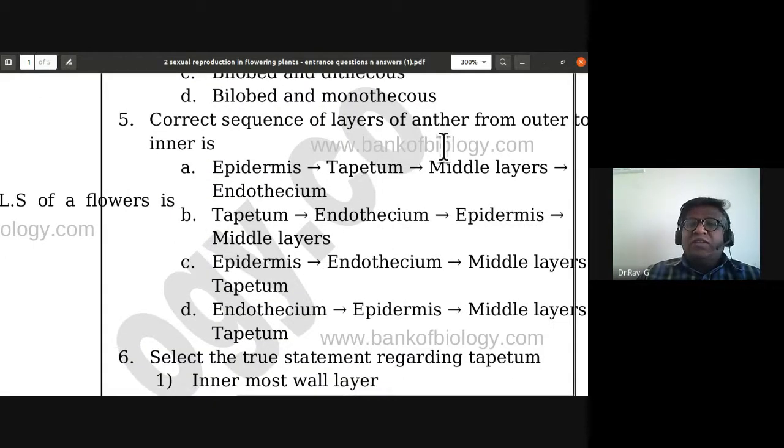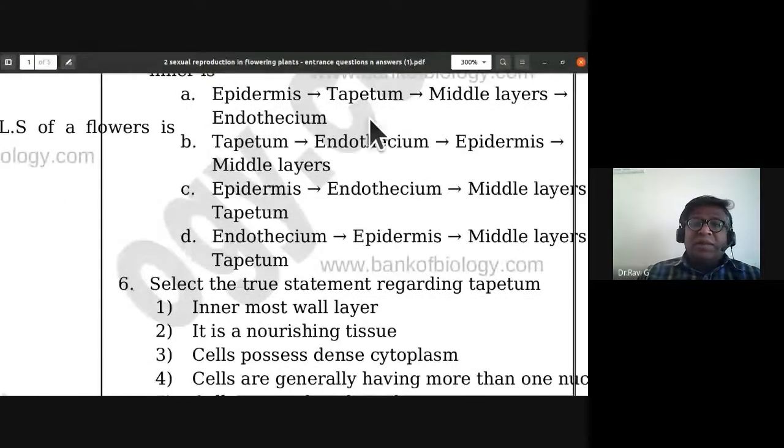Correct sequence of layers of anther from outer to inner. So epidermis, tapetum is wrong. Epidermis, endothelium, middle layers, tapetum. C is the correct one for the fifth. The C option is the correct one.